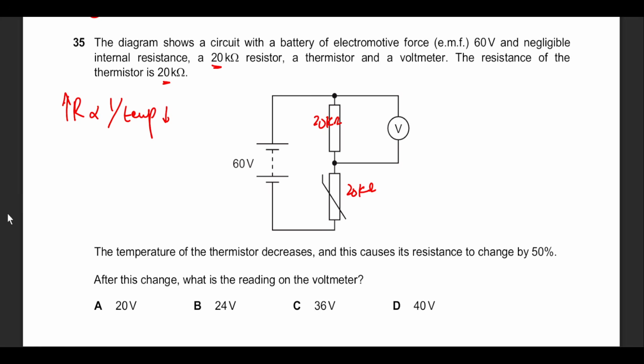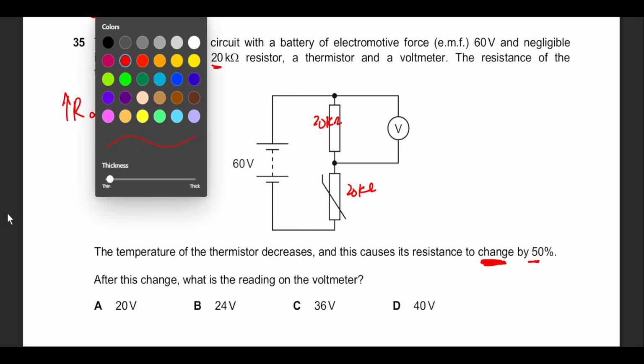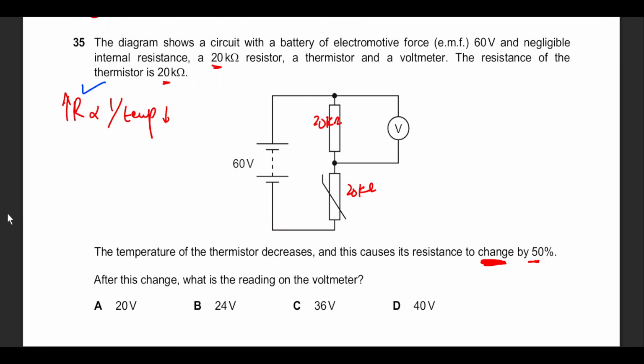But by how much? Now this is very clever. He says change by 50%. He's not giving you the answer directly. Has it increased or decreased? So you need to employ the knowledge that you already have before you answer this question. So this is 20, but with a change of 50%. So 50% of this is 10 kilo ohms. Since we predicted that the resistance is supposed to increase, this is going to be 20 plus 10, going to 30 kilo ohms.